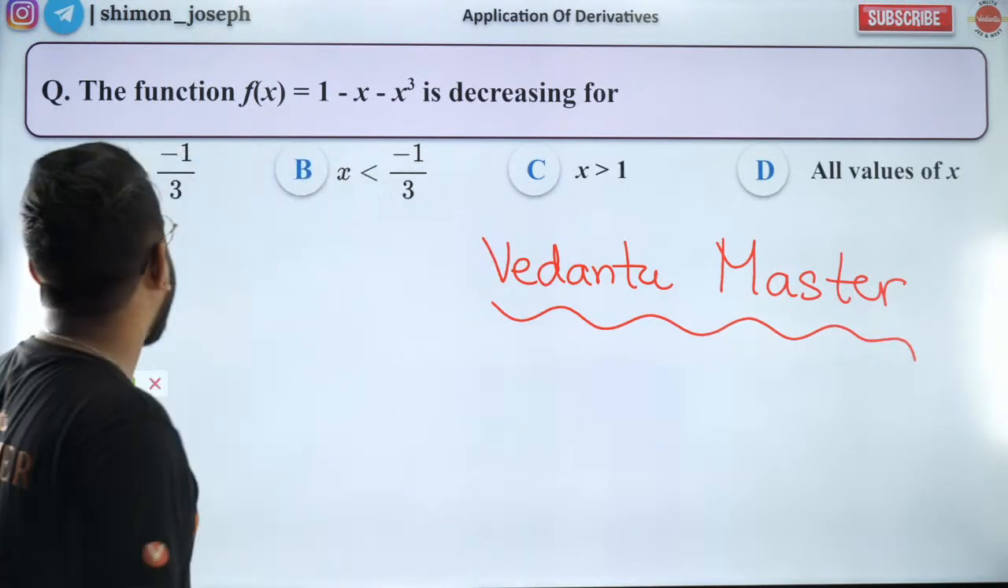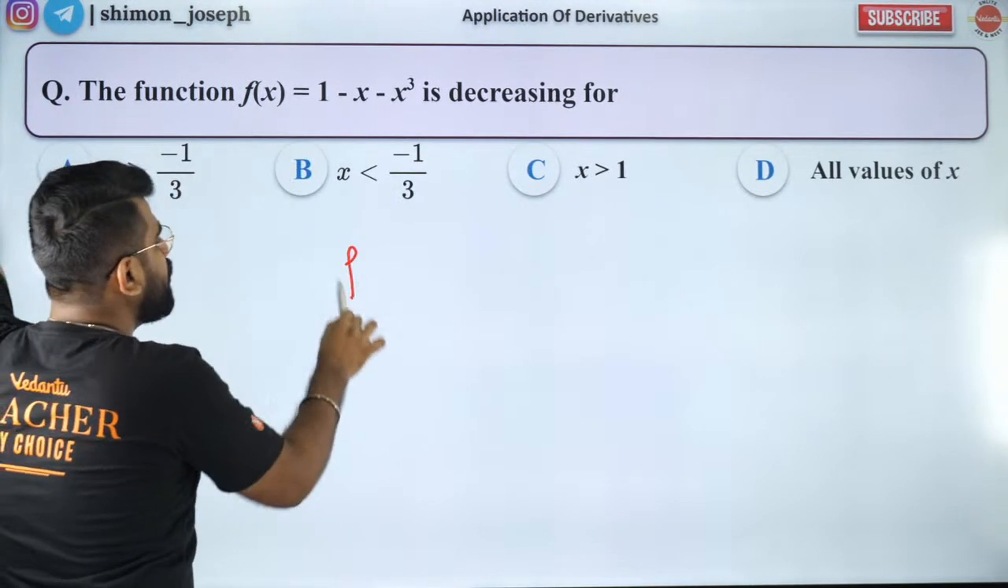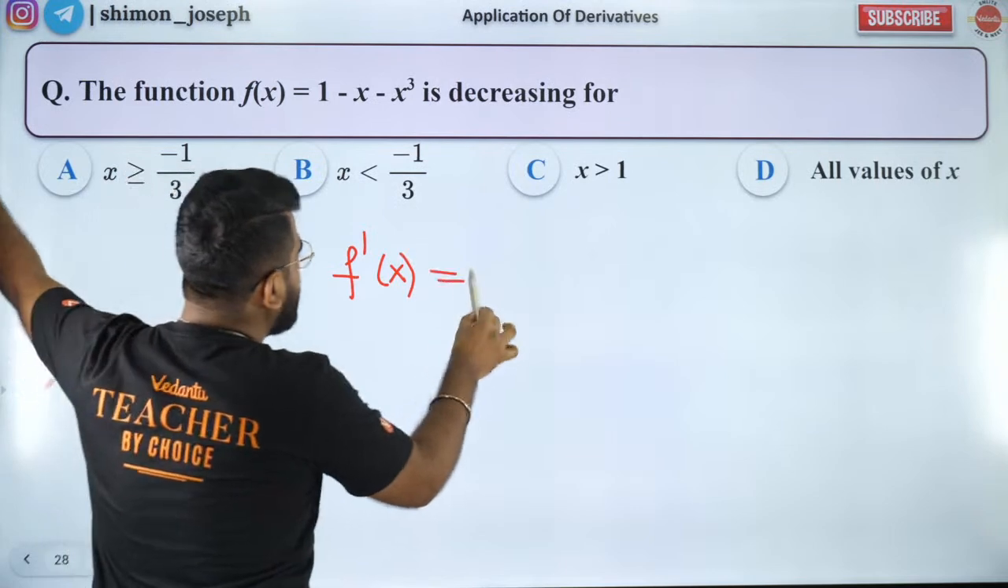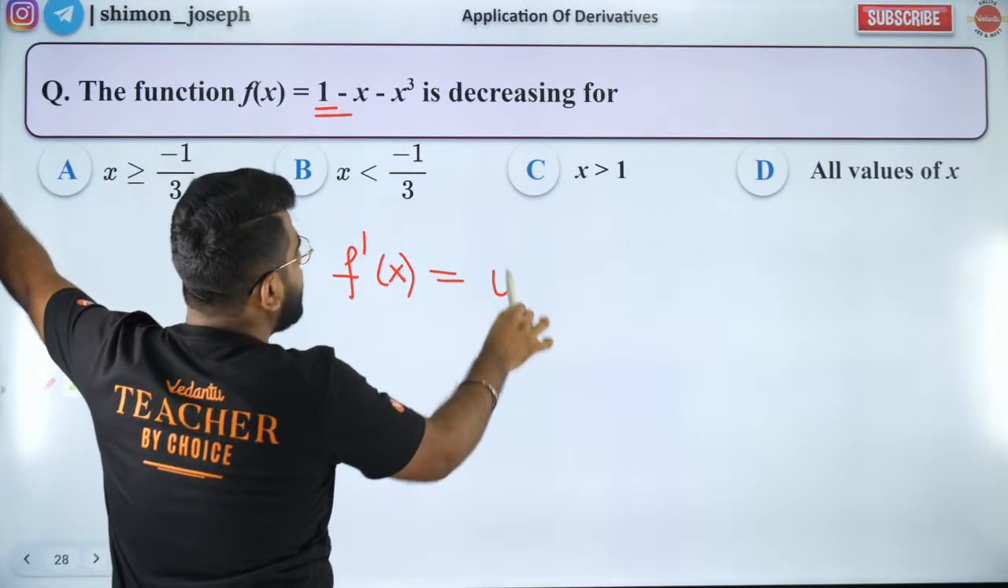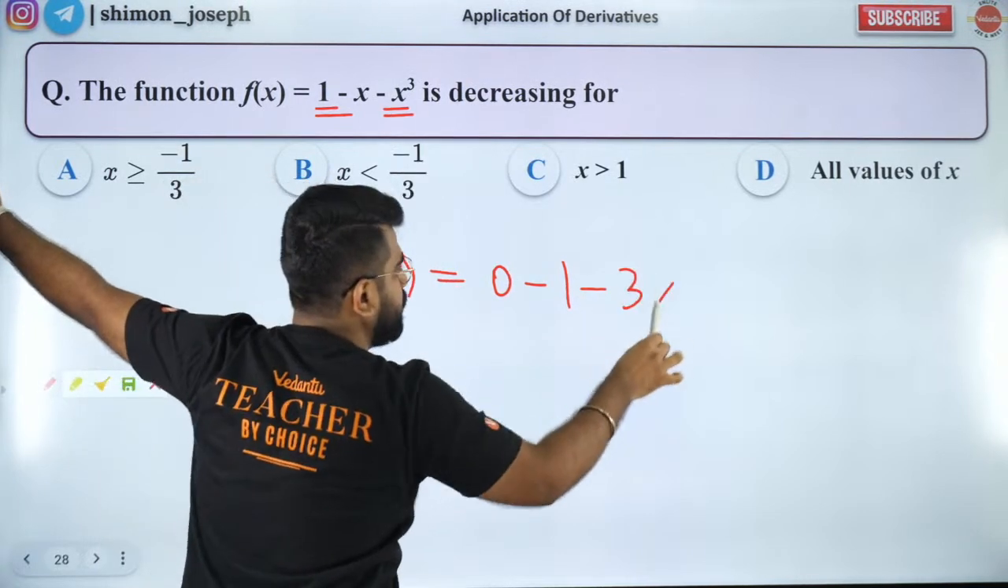Great. So people, shall we move forward? Let's complete this. How do you solve this? You take the derivative. When I take the derivative, what will I get? The derivative of 1 is 0, the derivative of x is 1, and the derivative of x cube is 3x square.